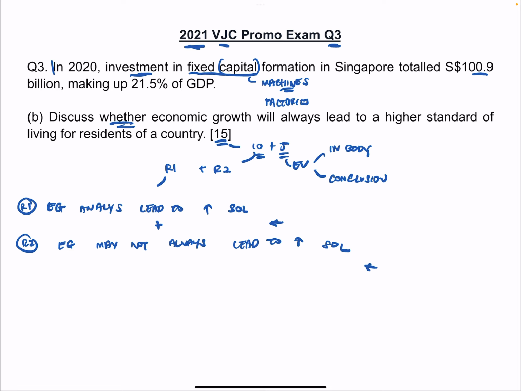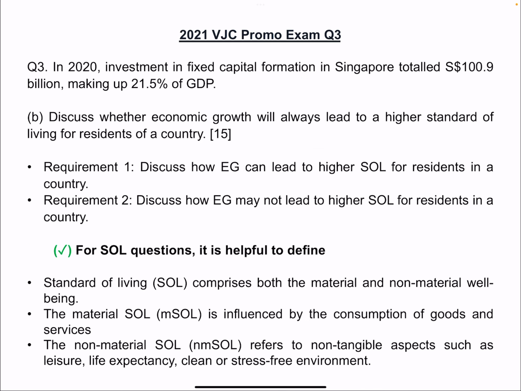Okay, so we're going to start off first with what the answer is talking about. This is what I said: R1 and R2. For R1 and R2 construction, like what I said, I always like to take it at face value. So can lead, may not lead to higher SOL for residents in the country, and your starting point being growth.